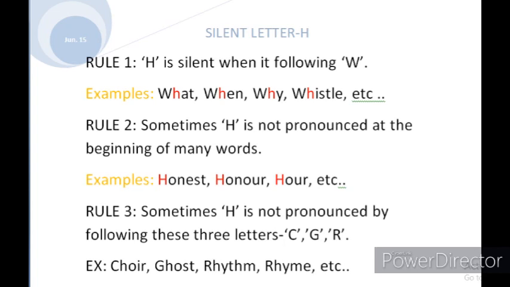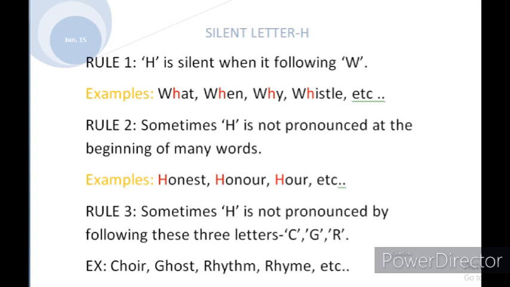So the second rule, sometimes H is not pronounced at the beginning of many words. For example, honest, honor, heir. The spelling of honest is H-O-N-E-S-T. Here we are not pronouncing the H, simply we are saying honest. It takes only the O sound. Next, then rule number, here also some exceptions are there.